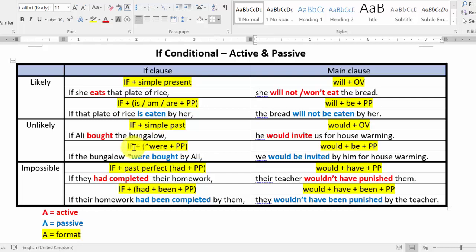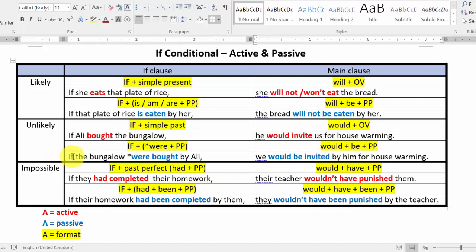So your format for passive voice, if simple past, change to were plus PP. Would original verb, in passive voice, the original verb, our main verb, we should change to be plus PP. Our be we don't change to any form because after would should be original verb. So would be PP.